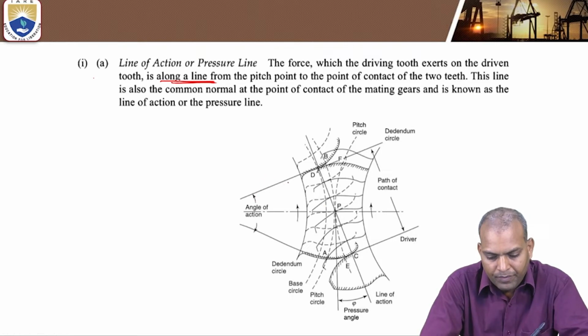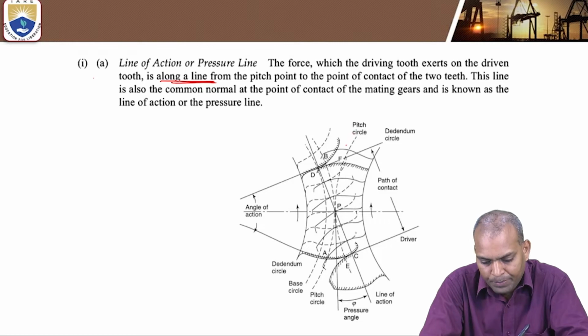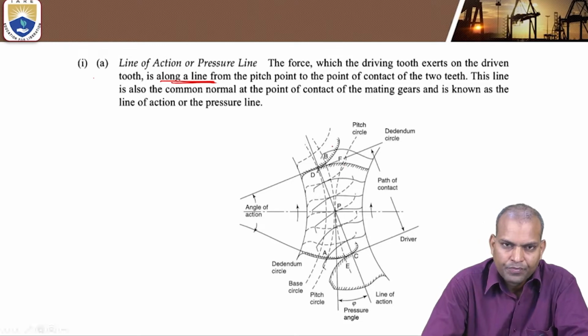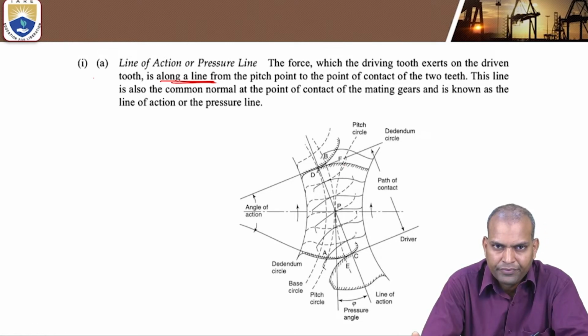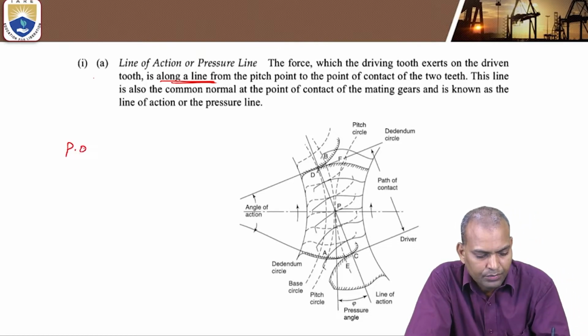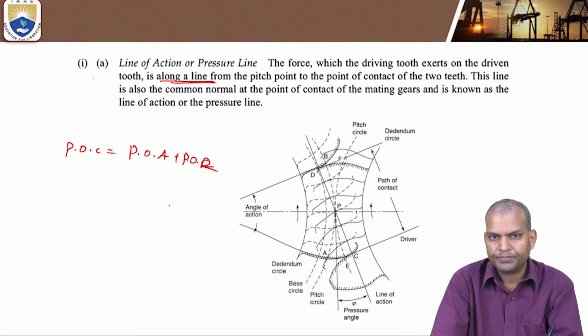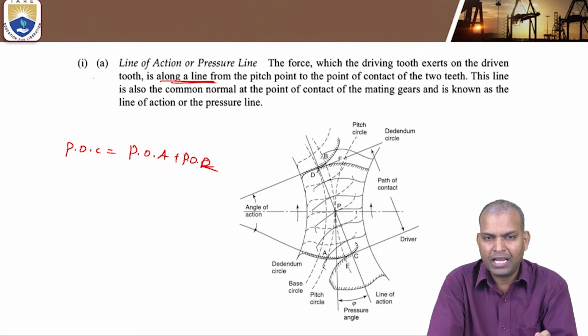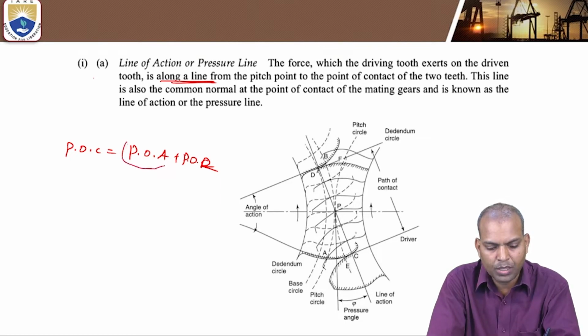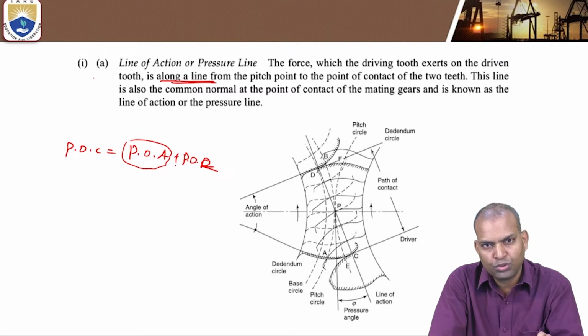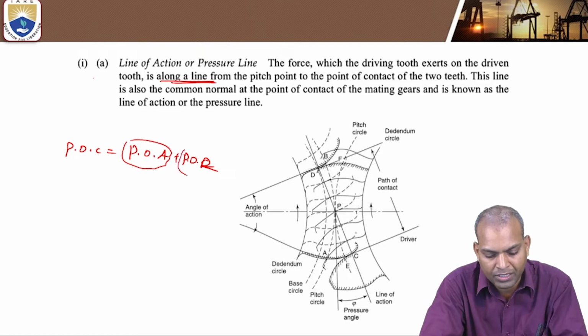what is the pitch circle diameter, what is the pitch circle, and dedendum circle, path of contact. This path of contact is the sum of path of approach and path of recess. Path of contact, POC, equal to path of approach plus path of recess. What is the path of approach? It is the distance between engagement to the pitch point. And what is path of recess? It is the distance between pitch point to disengagement.